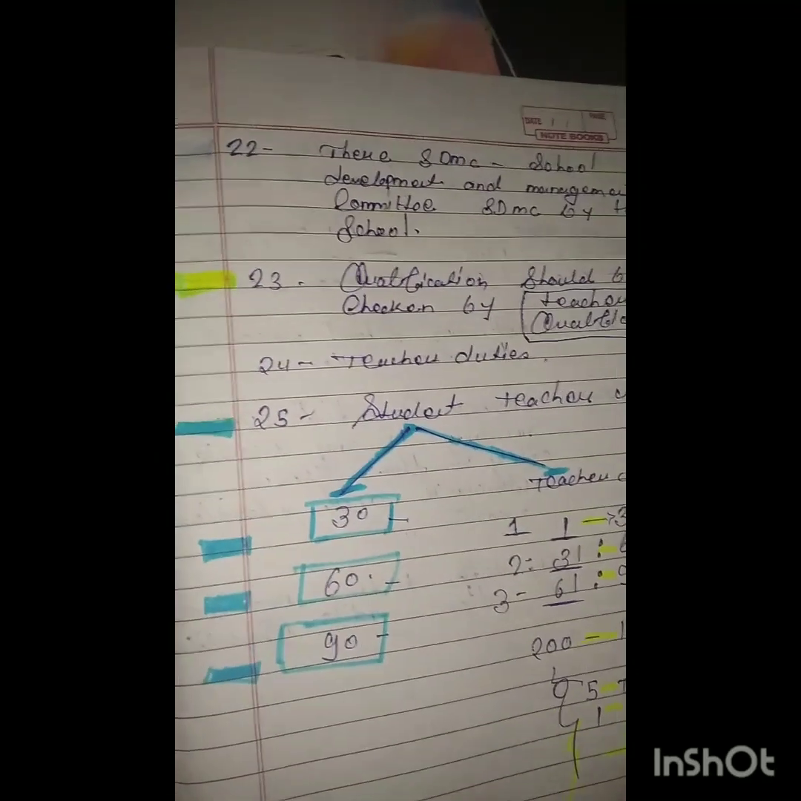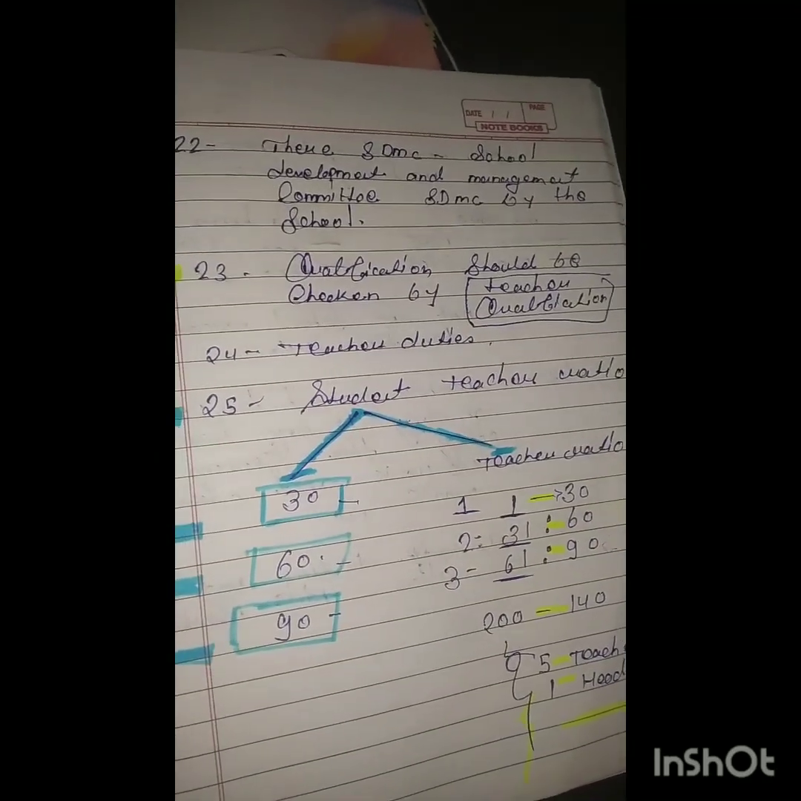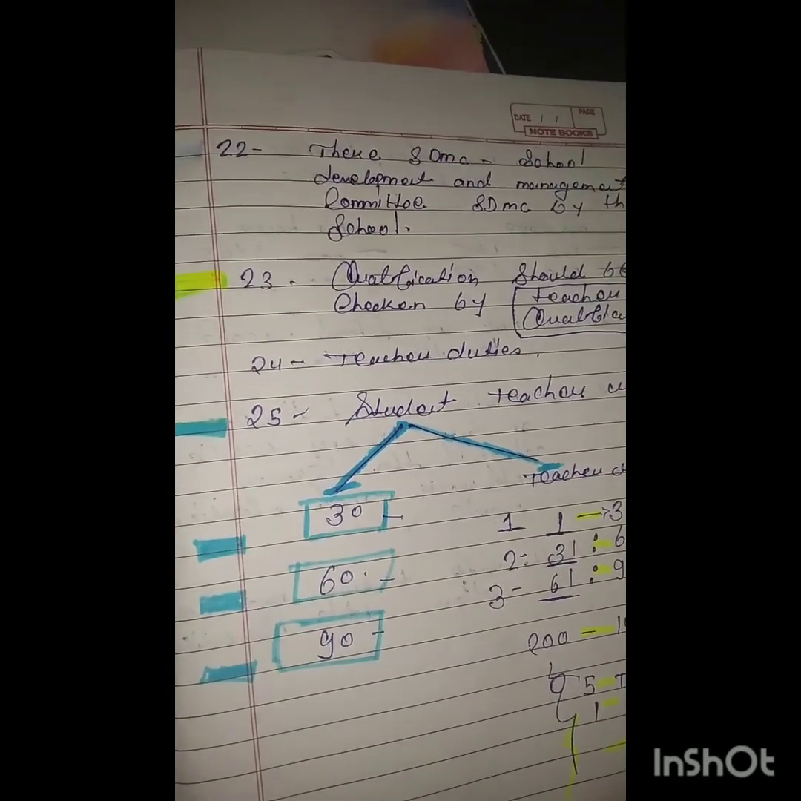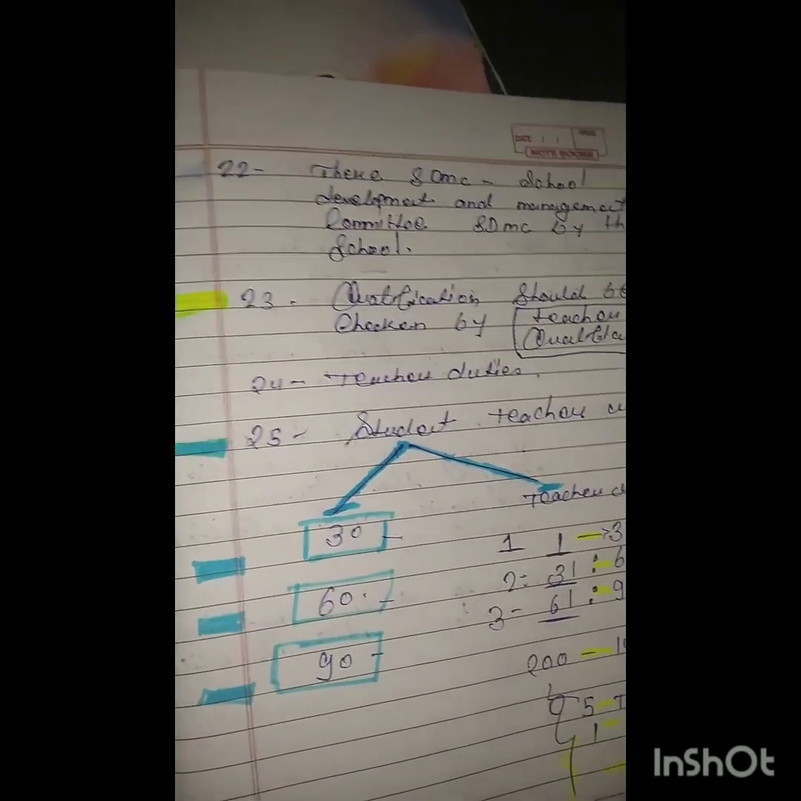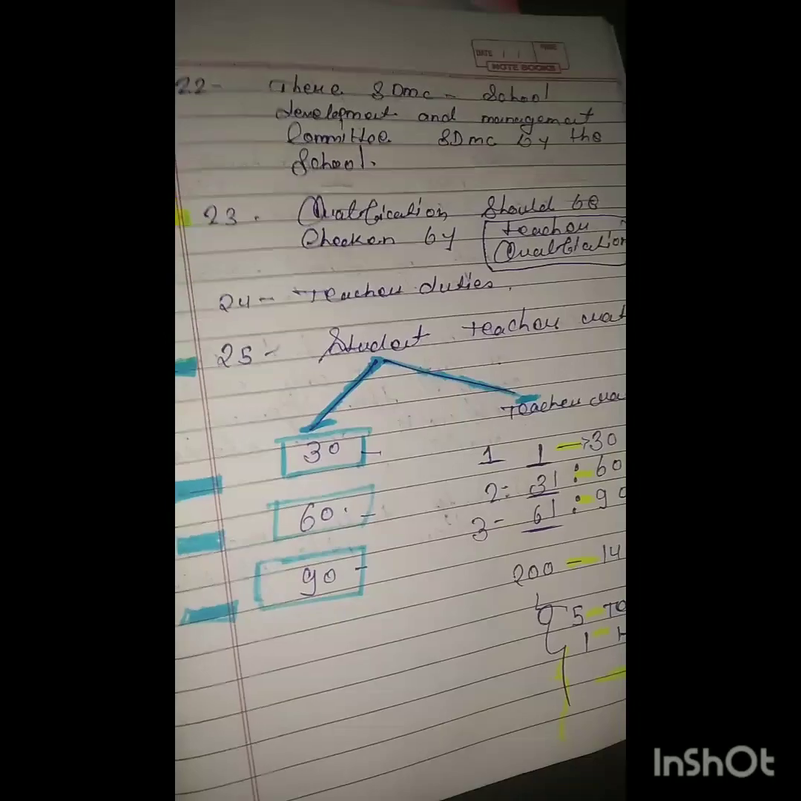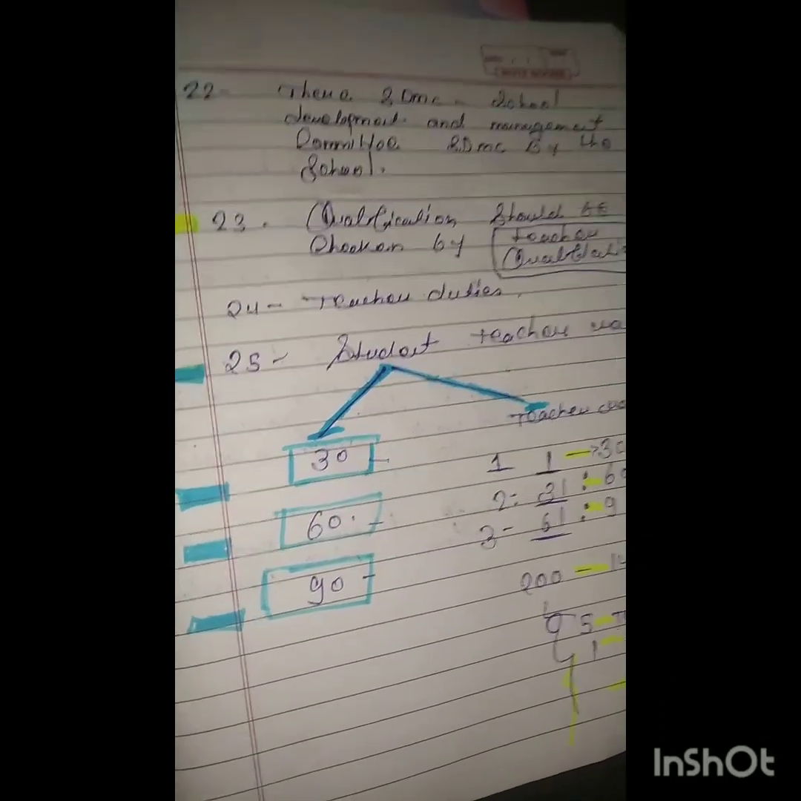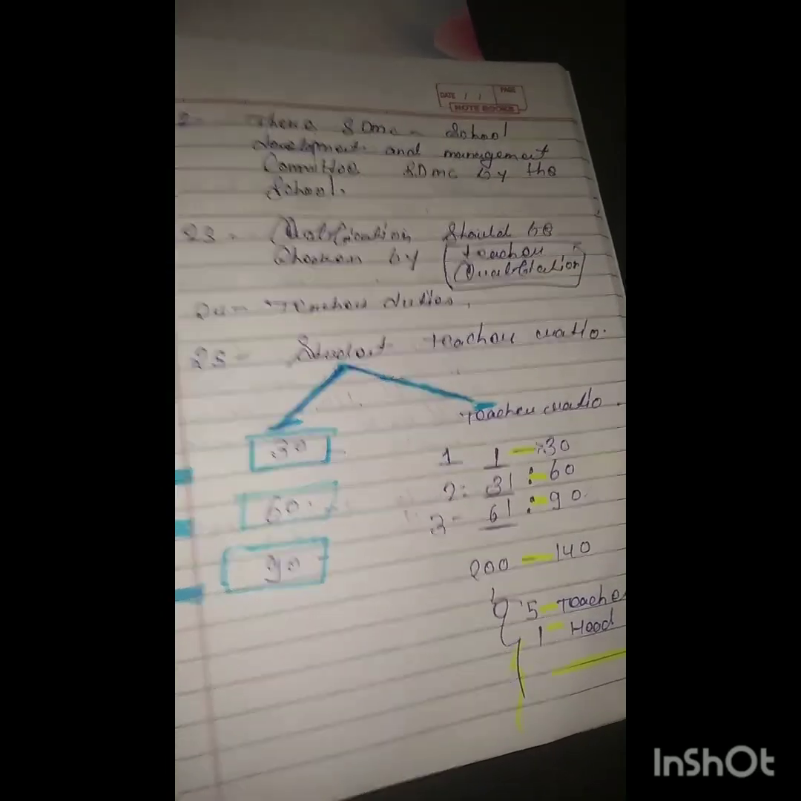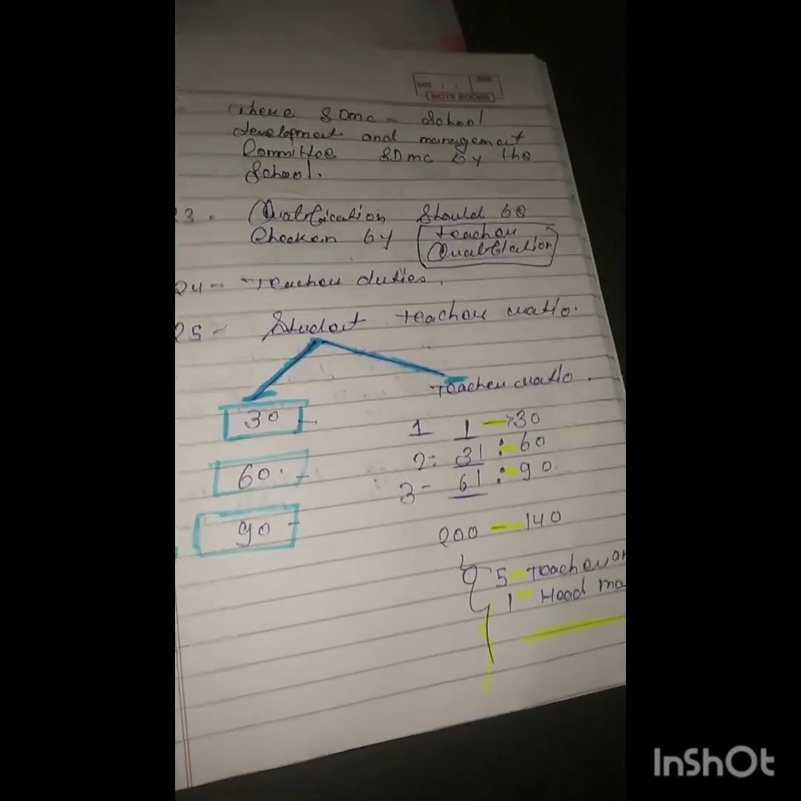Now come to section 23. Here the qualification should be checked by the teacher. It's very important: teacher qualification is in section 23. This is also very important. Now come to 24. The teacher's duties are mentioned here. Now 25, there is the student-teacher ratio, so you can just note it as it is.